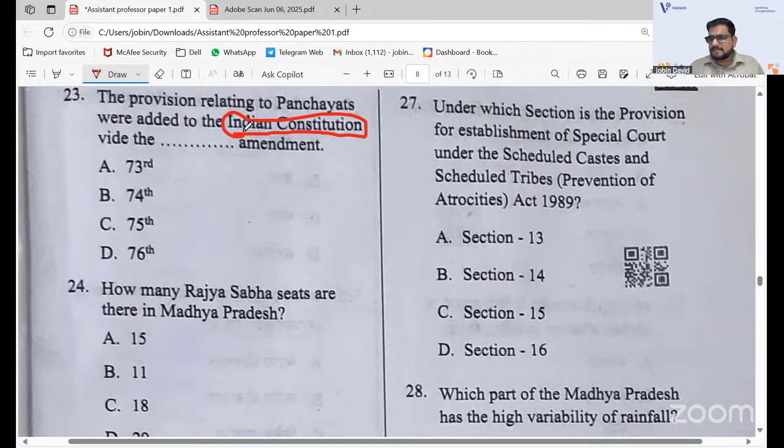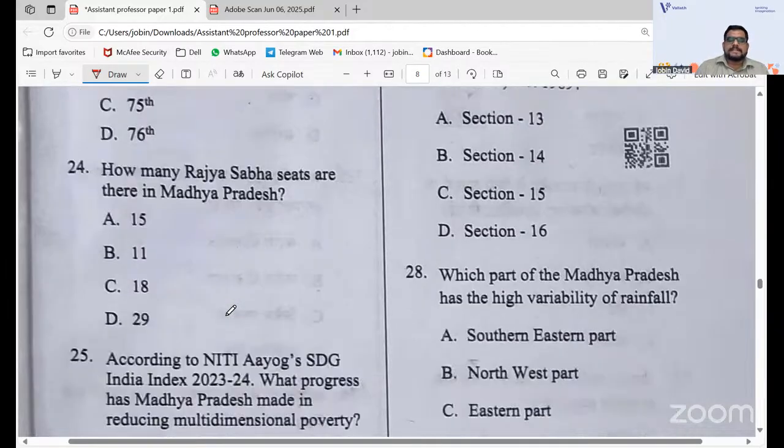The amendment where the panchayats were added to the Indian Constitution was the 73rd Amendment. That is A, the 73rd Amendment. Okay, it's not the 74th. It is the 73rd Amendment.